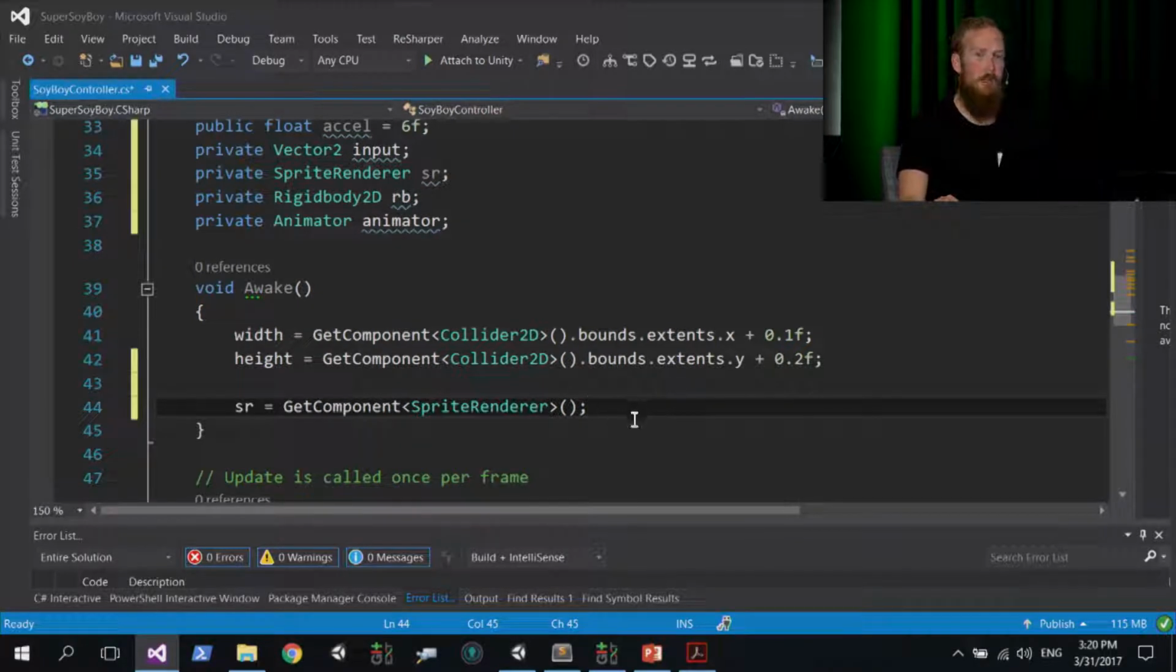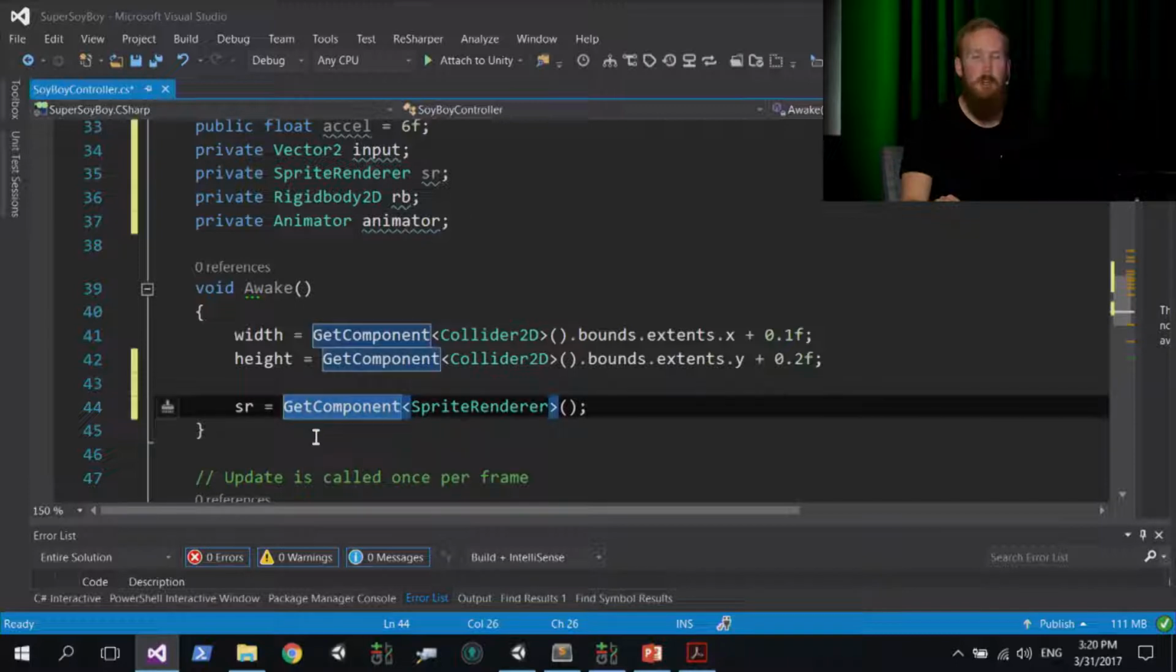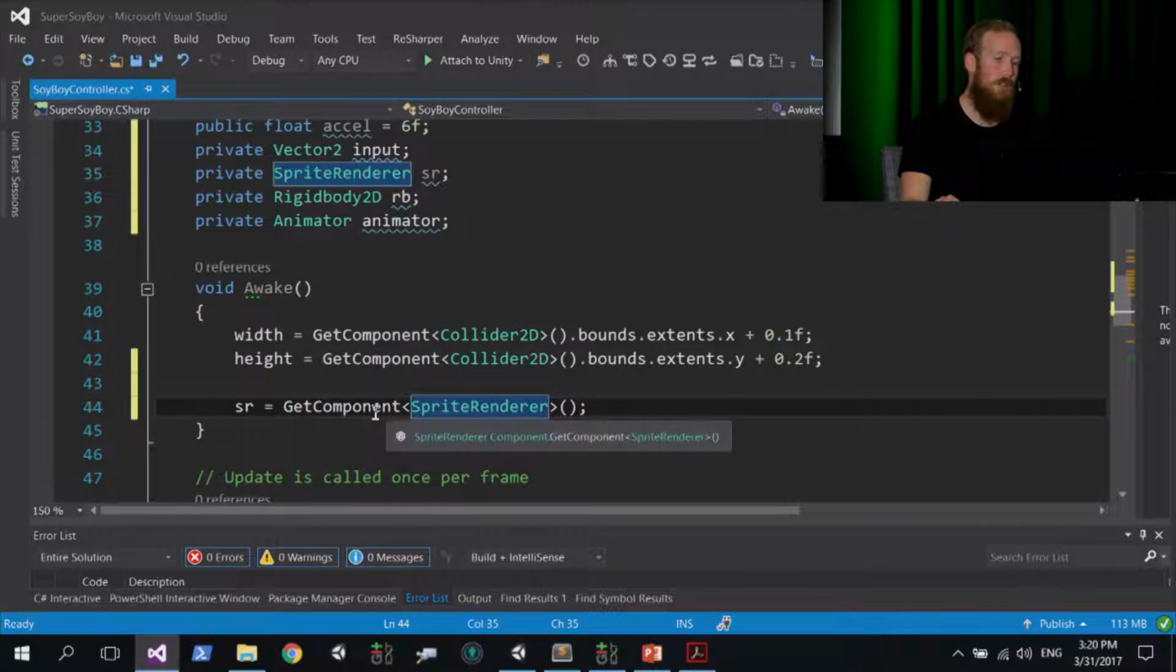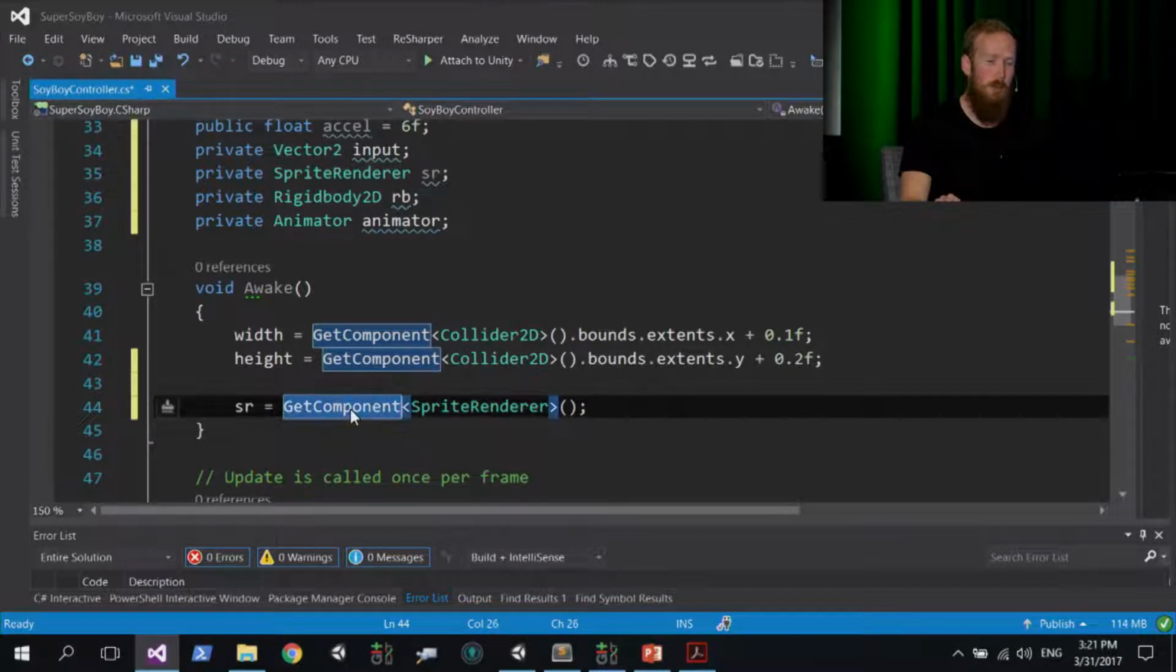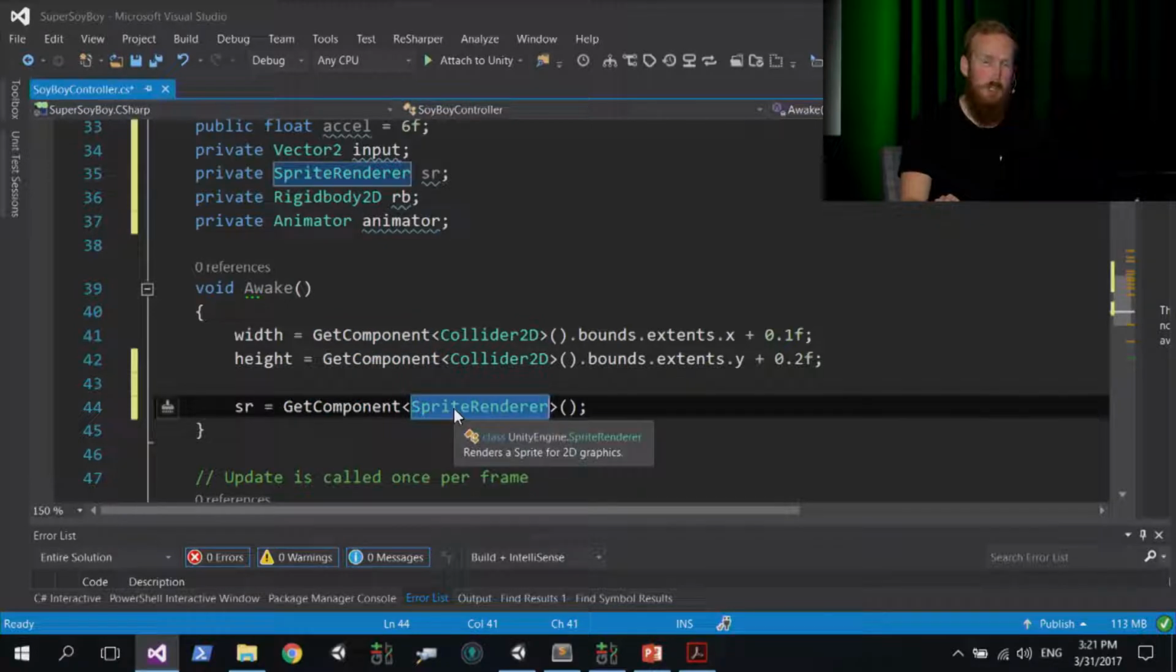So what that's going to do is, on initialization, it's going to get components. GetComponent basically looks for a component on the game object that the script is attached to. In this case, this script, SoyBoy controller, is attached to SoyBoy himself. So what getComponent does is it looks for a sprite renderer component on that game object in the game, and if it finds one, it sets that reference.